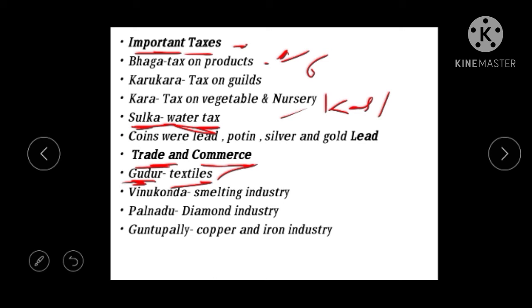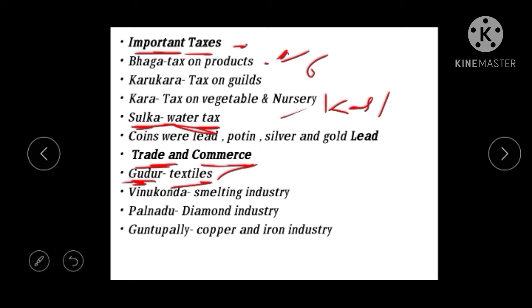And the next one is Vinukonda. Vinukonda is a place famous for the smelting industry. Metals like iron and gold were all smelted here. And we see the next one, Palnadu. Palnadu is famous for the diamond industry.